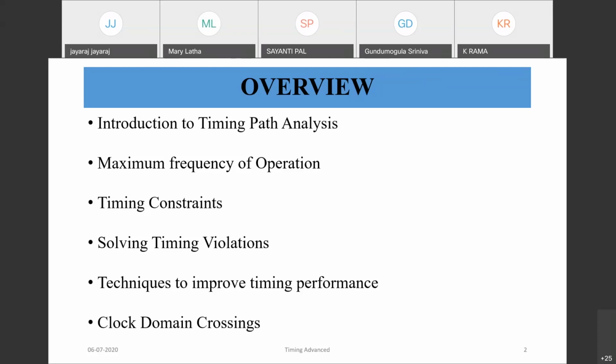And how to solve, what are the techniques to improve the timing performance? That also we need to discuss, a few techniques. And finally the clock domain, CDC.